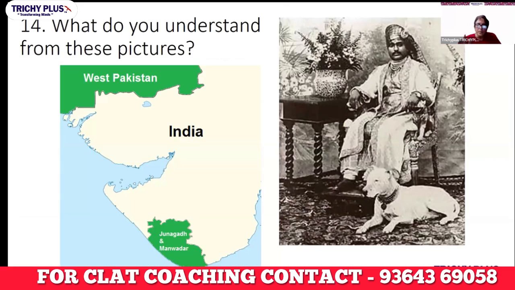Now, when India and Pakistan got independence, the Hyderabad Nizam wanted to join Pakistan. Imagine Hyderabad is in the middle of India and he wants to join Pakistan. Similarly, there is a place in Gujarat called Junagadh. The Nawab of Junagadh, though he was in India, said, I want to be a part of Pakistan.